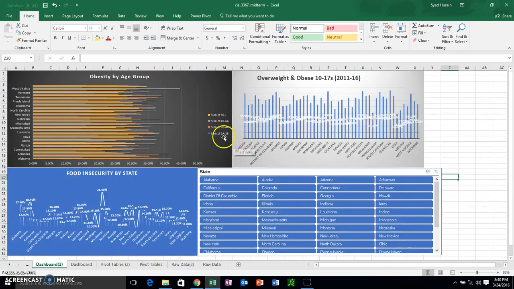So this is my second dashboard. Doesn't look that nice, doesn't really look that clean, you can't really read it or understand it, but that's why we have slicers.